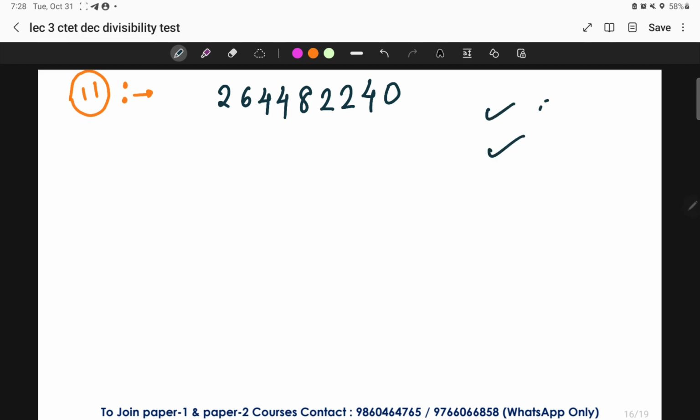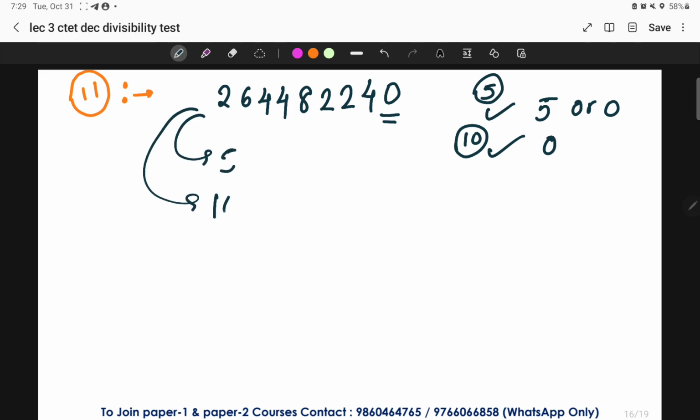I'm just making you remind the divisibility test of 5 and 10, where we have discussed if on the units place or at the ones place there is 5 or 0, then the number is divisible by 5. And in case of divisibility test of 10, we have seen that the units place number should be 0, right? So this number is divisible by 5 as well as by 10. Okay, I have just made you remind, okay?